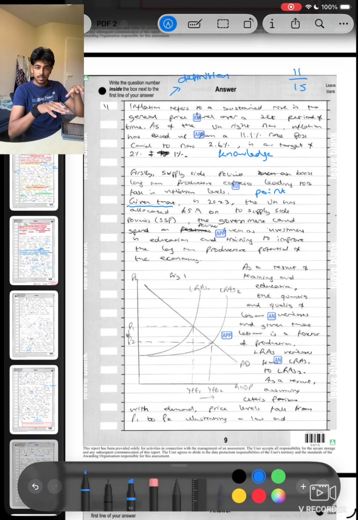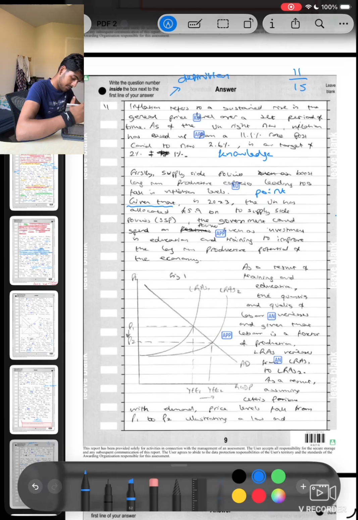By the way, none of this has an extract. This is the essay pairing. This is all my own knowledge. In 2023, the UK has allocated 5.9 billion. Examiners, they love facts and figures. That's what they're all about. They love facts, figures, history, and they want you to implement that into your answer. So give it your best to do that. Give it your best attempt to hit one of them, and we move on.